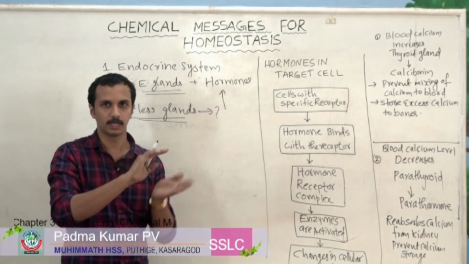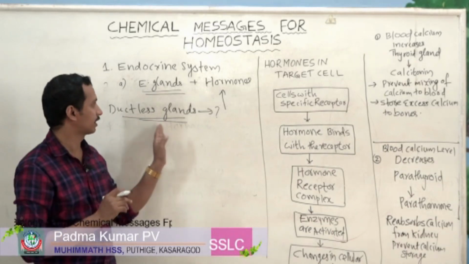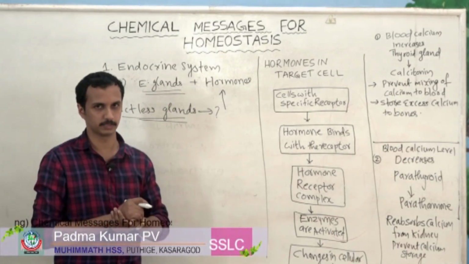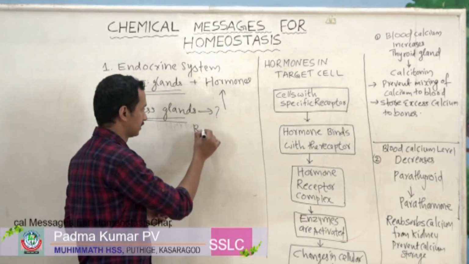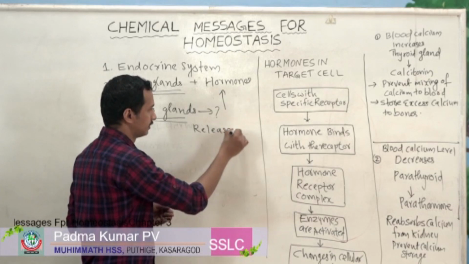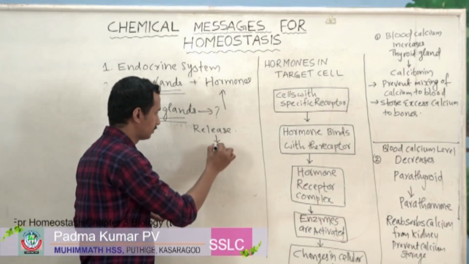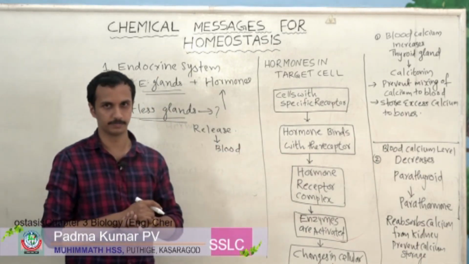But in ductless glands or endocrine glands, there is no storage space. Then what do they do? They release their substances, mainly hormones, directly to blood.